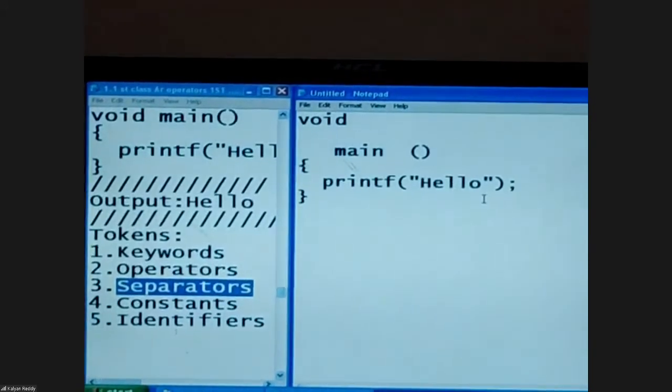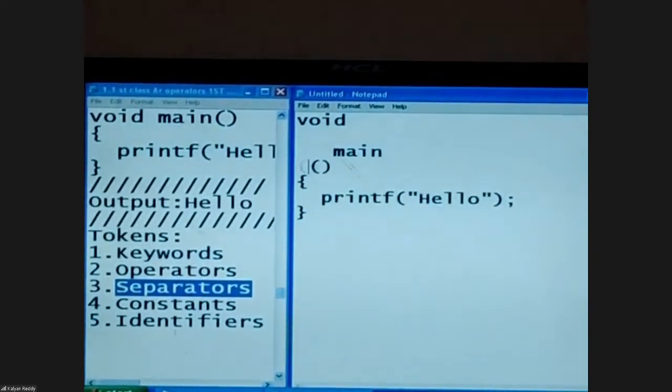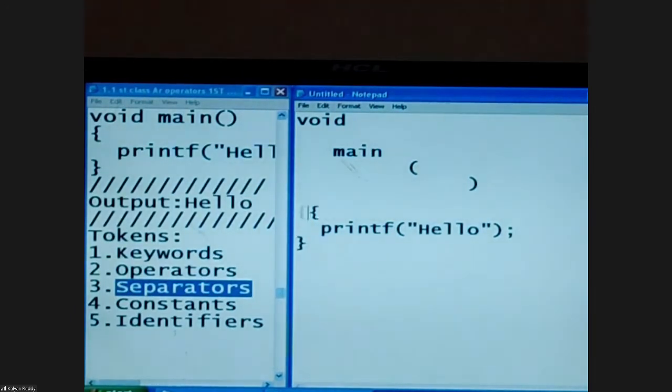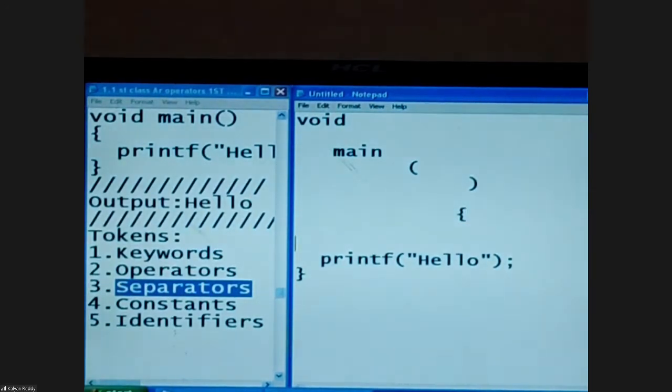Yes, obviously. Next line, yes, obviously. N number of spaces, yes. Between these two, can we give a gap like this? Yes. Next line, yes. Tab, yes. N number of spaces, yes. No issue. Next token, curly brace open. This comes under the third one, separators. This is the main body open and body close. Can I do like this? Yes, obviously. N number of lines, yes, obviously.